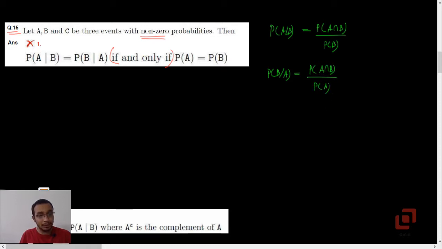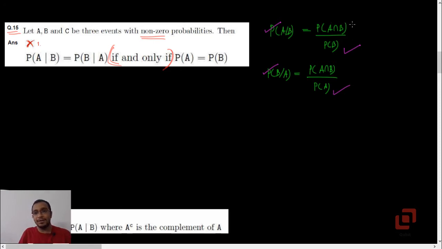Now it is not incorrect to say that whenever probability of A equals probability of B, then automatically P of A intersection B will be equal to probability of B intersection A. But that is only one case where A given B will be equal to B given A. But here they are saying if and only if, which means there is no other case when the conditional probabilities will be equal to each other. But there is one more case.